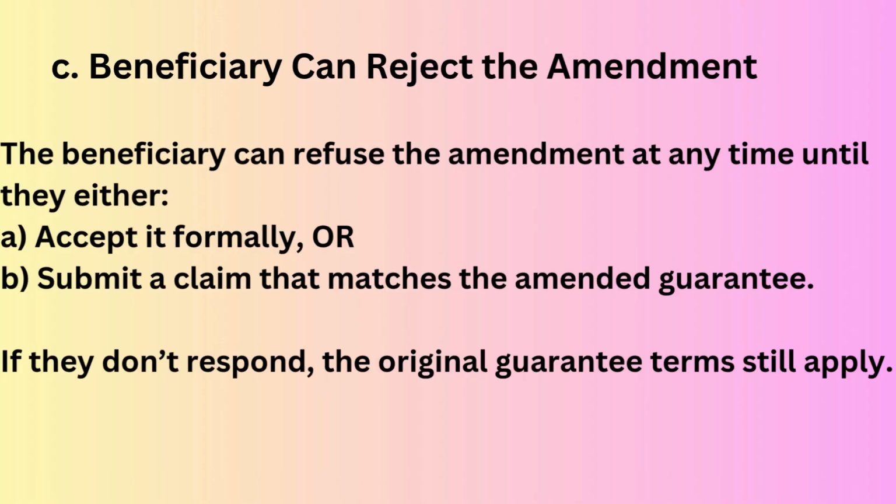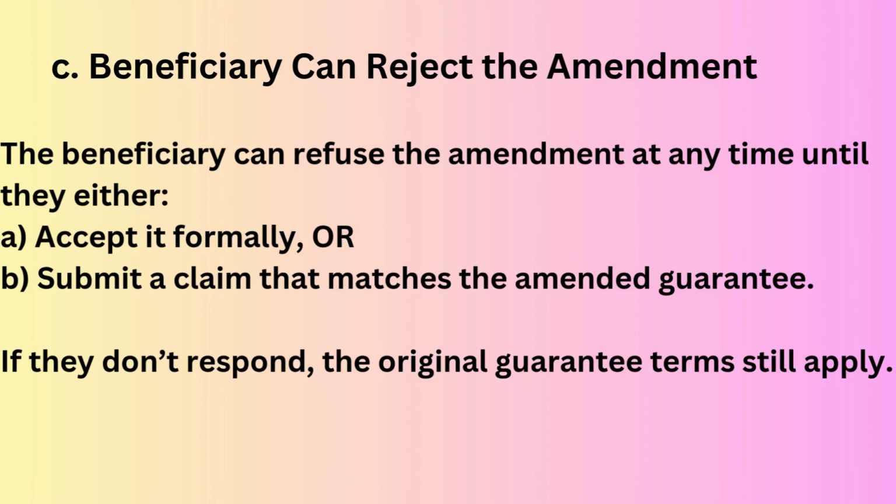For example, if the amendment extends the expiry date by 30 days and the beneficiary submits a demand after the original expiry but within the extended period, that is acceptance of the amendment. So once they do either of these, they can no longer reject the amendment.